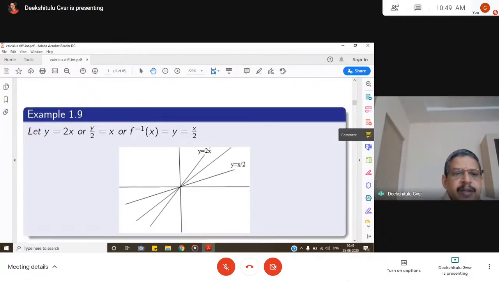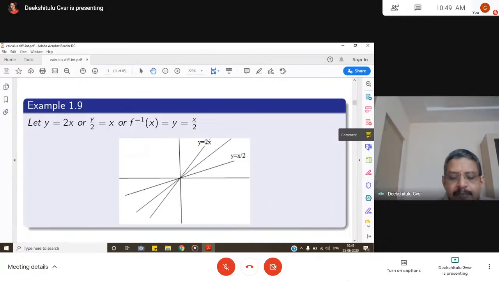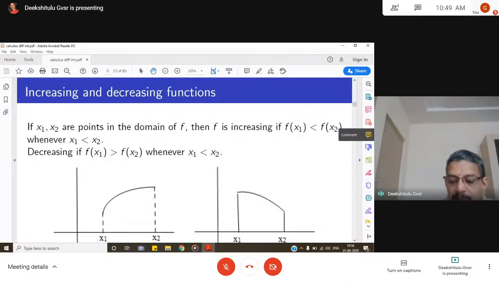Let us see, if you take y is equal to 2x, that simple straight line, then x is equal to y by 2, or f inverse of x is equal to x by 2. If you draw the graphs for these two straight lines, the given function and its inverse, y is equal to 2x and y is equal to x by 2, they are mirror images of one another with respect to the straight line y is equal to x. That's what the theorem talks about.